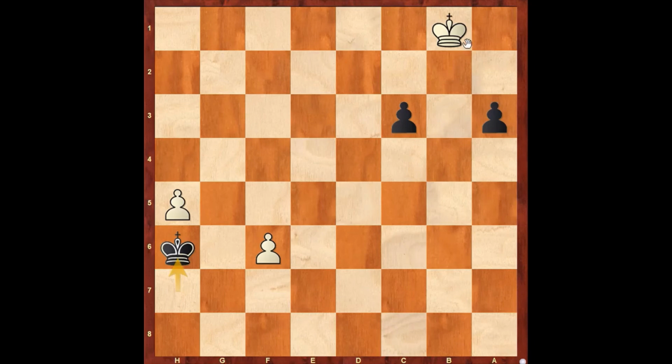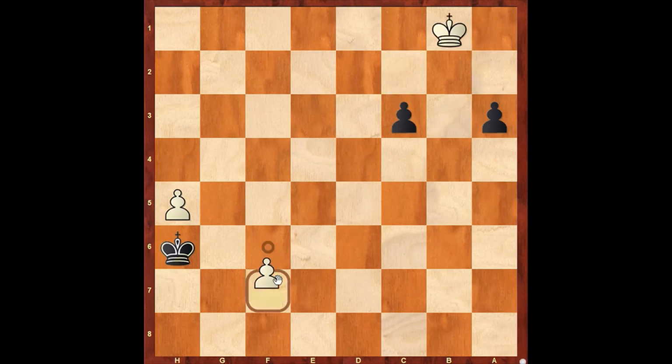Here if white plays something like king to f7, black plays pawn to h7, and this pawn is unstoppable. If white plays king to c2, black plays pawn to a2, and the pawn on a2 is now unstoppable. If king c1, same, pawn to a2, and the pawn on a2 is now unstoppable. If king a2, pawn to c2, and the c2 pawn is unstoppable. Similarly for king a1, pawn to c2, and the c2 pawn is unstoppable.